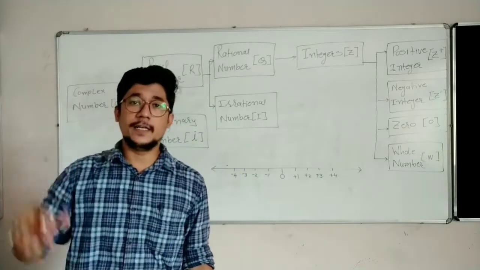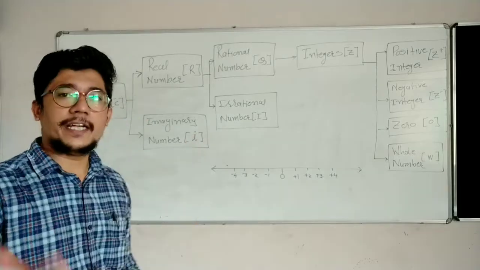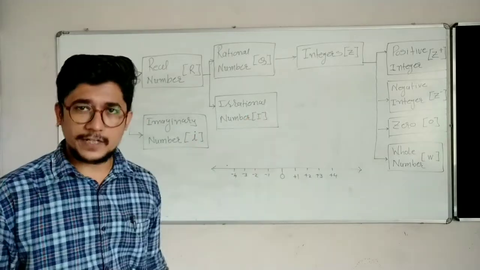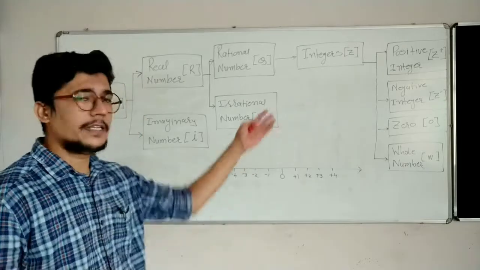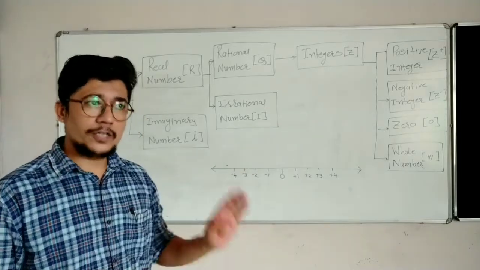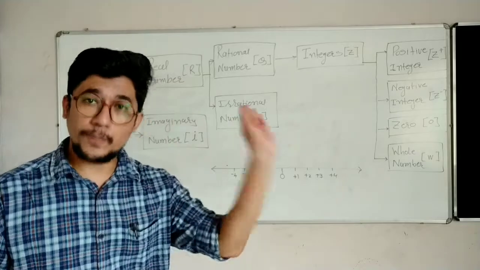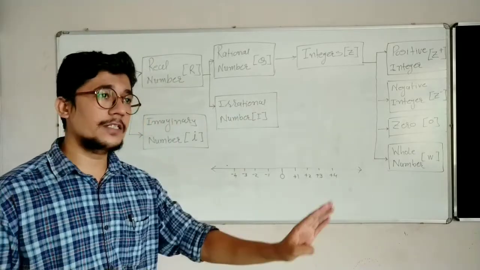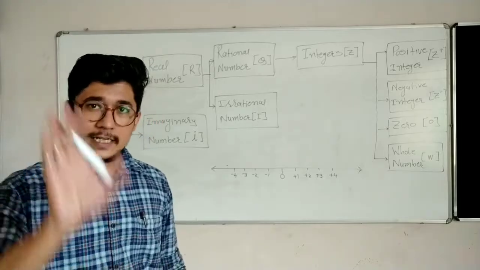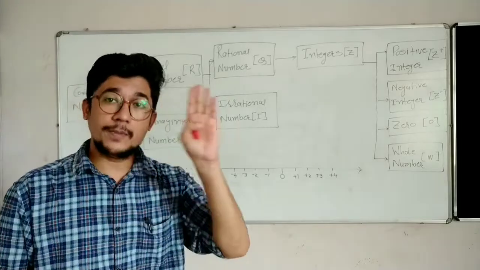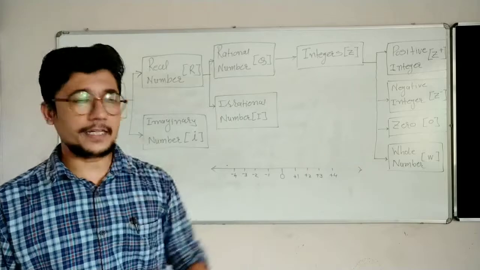Up to infinity. So all negative values come under negative integer, that is Z minus. The third thing we have learned is that 0 does not come under positive integer and does not come under negative integer either. So 0 is an integer which is neither positive nor negative.